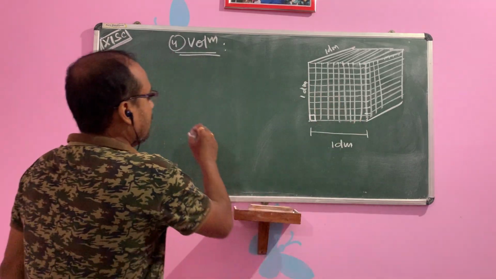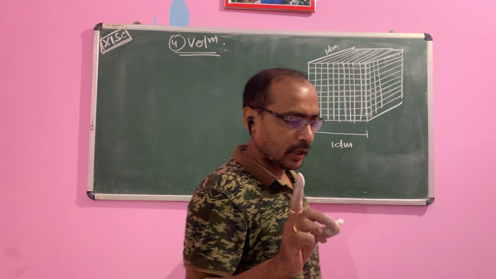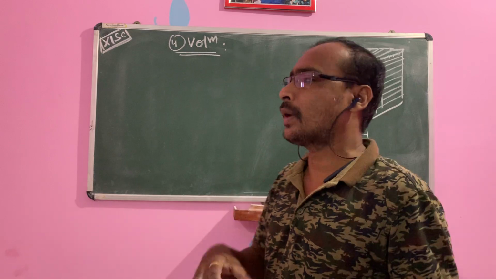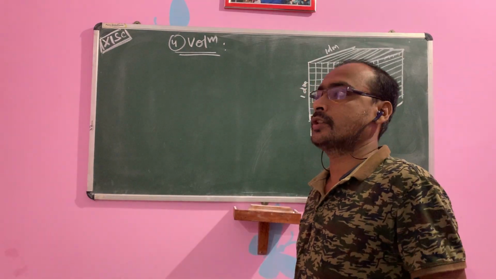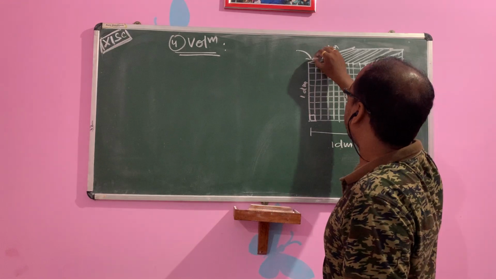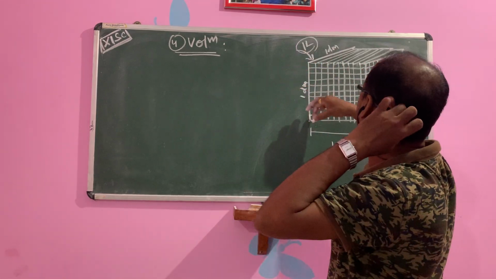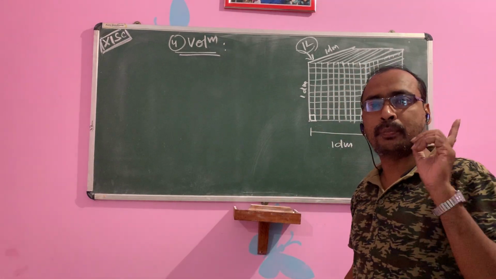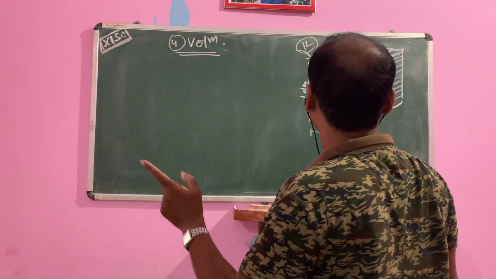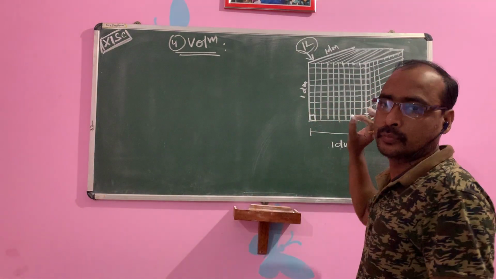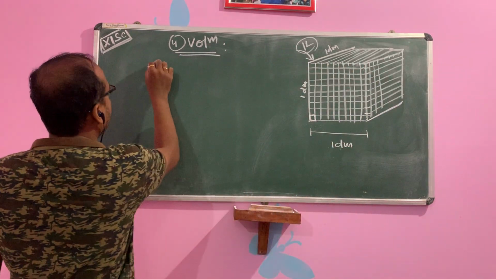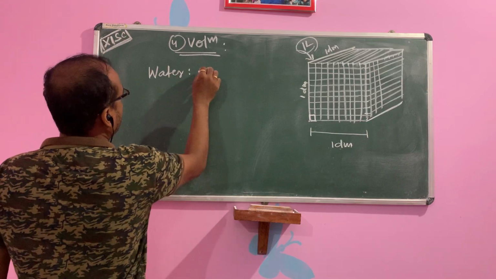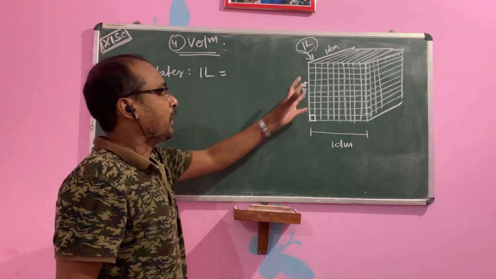So let us see. This is important: if you pour distilled water or pure water (water in chemistry means pure water, that is distilled water), then accurately 1 liter of water will fill the total volume of that cube. Perfectly 1 liter. Only 1 liter of water will perfectly fill this cube. So what is the result? 1 liter of water, that is your liquid, perfectly fills the box.